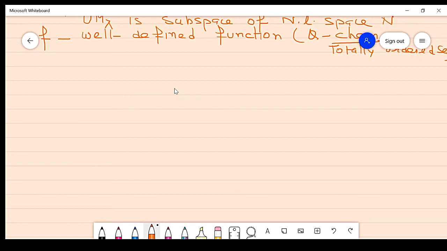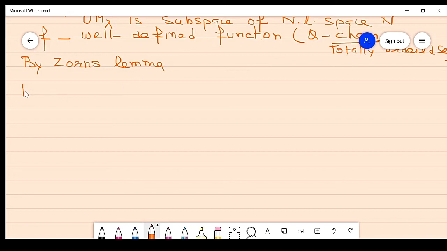So this satisfies all the conditions of Zorn's lemma. Then by Zorn's lemma, P has a maximal element. There exists a maximal element in P.